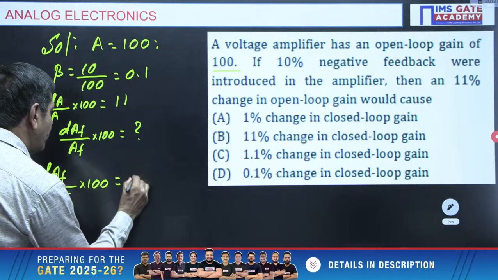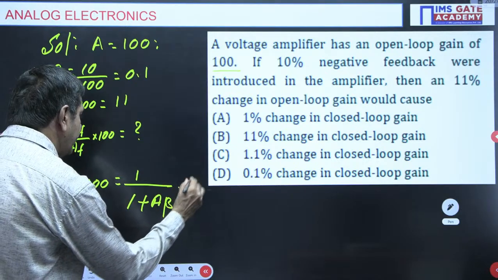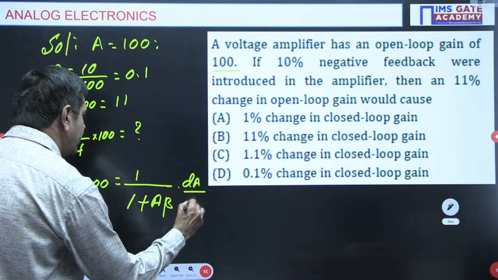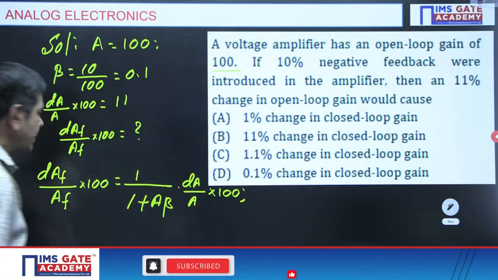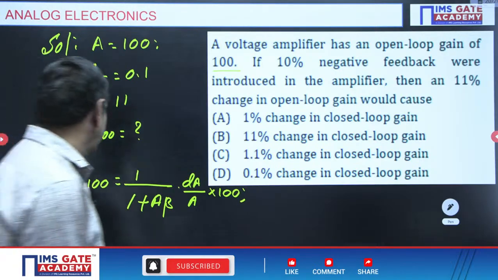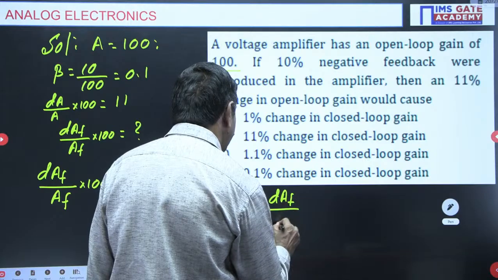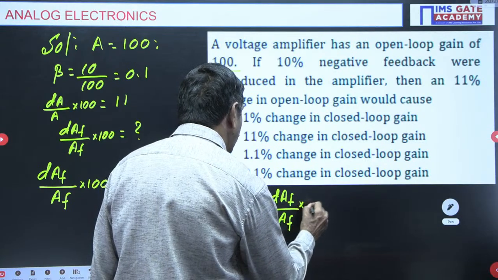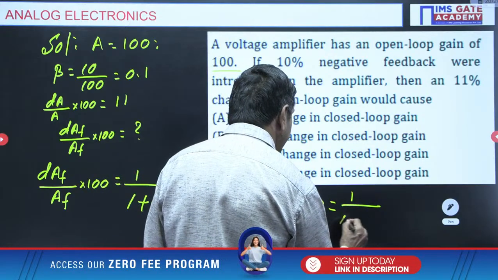This is equal to 1 by 1 plus A beta into dA by A into 100, which is given. By using this formula, you can find the change in the closed loop gain. We can get dAF by AF into 100 directly, which is nothing but 1 by 1 plus A beta.